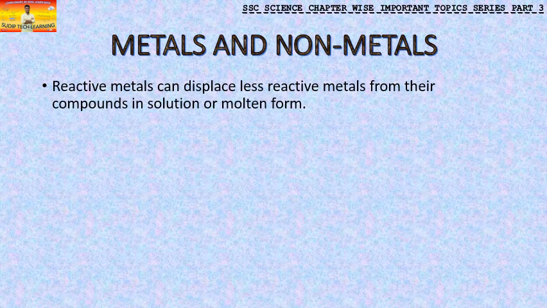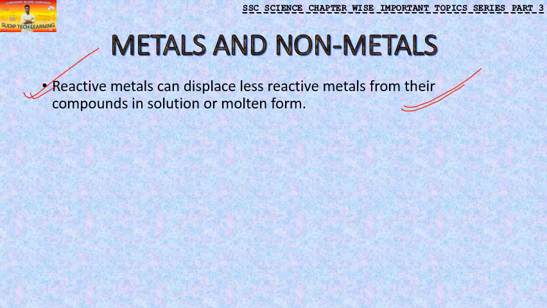Reactive metals can displace less reactive metals from compounds in solution or molten form. For this you have to know the reactivity series, or the activity series. A table of the reactivity series is there in your NCERT textbook. As I have already told in the first part, if you have not seen it, please watch the first part. I have already said that I am referring to the NCERT book, so you have to refer to the NCERT textbook. All the state boards which are following NCERT can follow these videos. For the activity series, you have to refer to it.